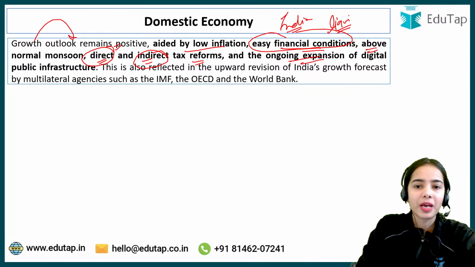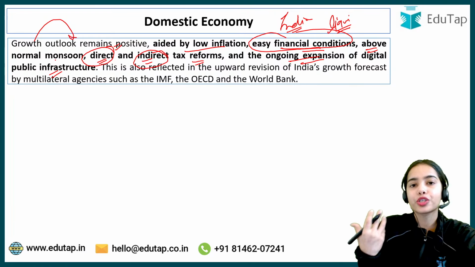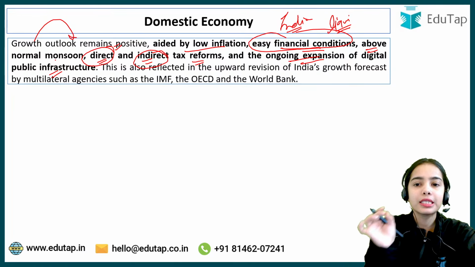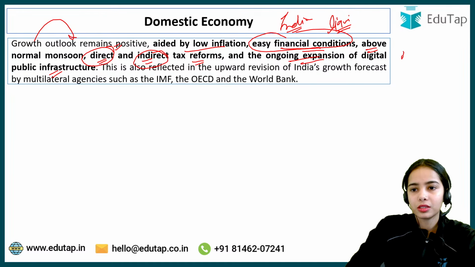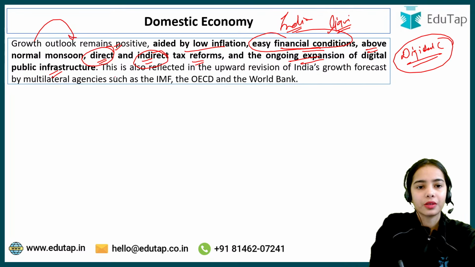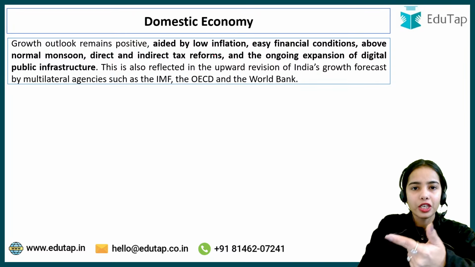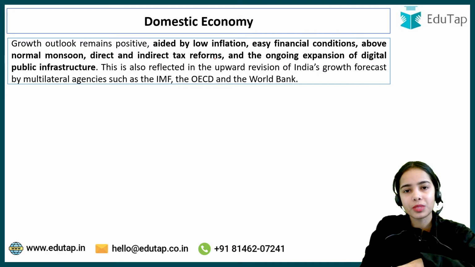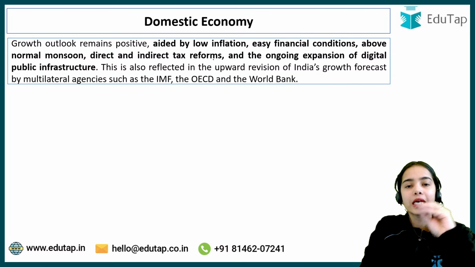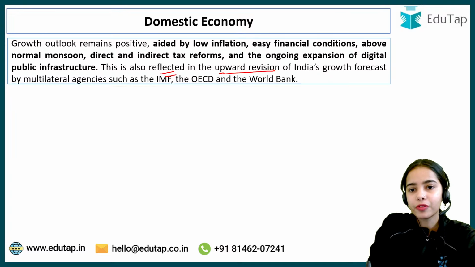The ongoing expansion of digital public infrastructure with the introduction of UPI, with the introduction of new applications. The digital currency is also one of that. Okay, this is also reflected in the upward. So with the low inflation, easy financial conditions, normal monsoon expectations, direct and indirect tax reforms that have been taken, with all of these recent measures, it is reflected in the upward revision of the